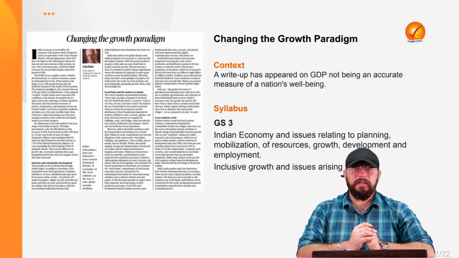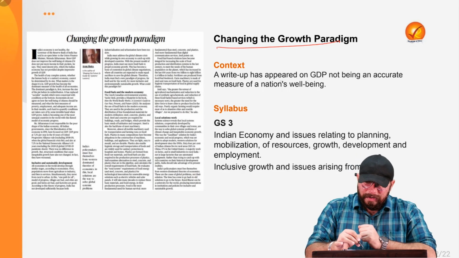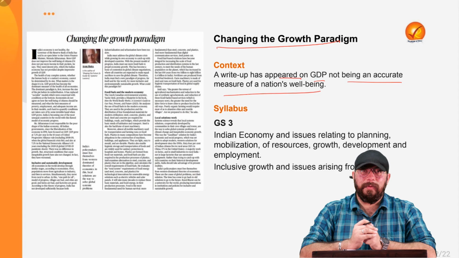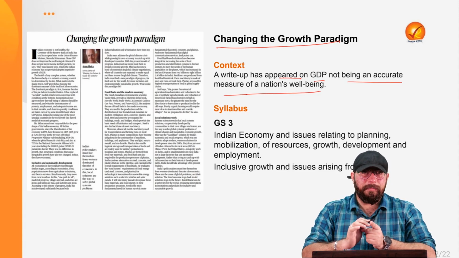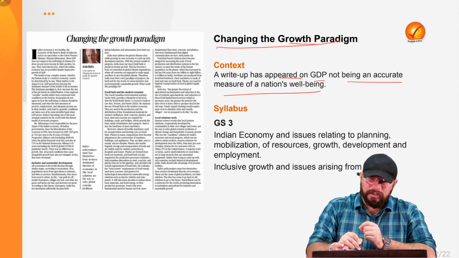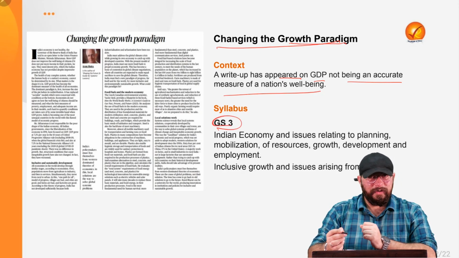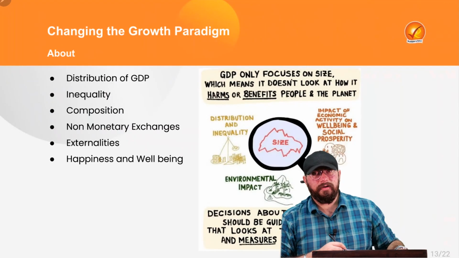Now, moving on to the third topic of today, that is changing the growth paradigm. Now, a write-up has appeared on GDP not being an accurate measure of a nation's well-being. So in relation to that, this topic becomes very important: is GDP an accurate measure of a nation's well-being or not? And how has the growth paradigm been changing? In relation to General Studies Paper 3, Indian Economy and Inclusive Growth, this topic becomes very, very important.